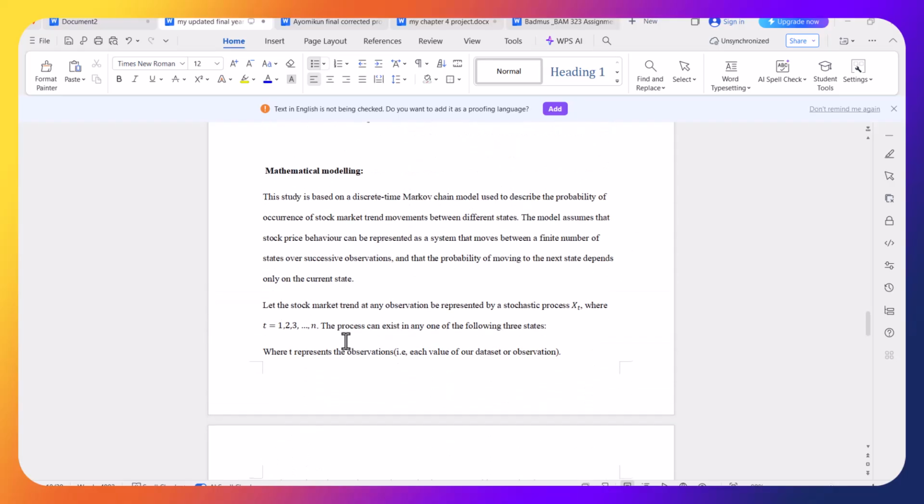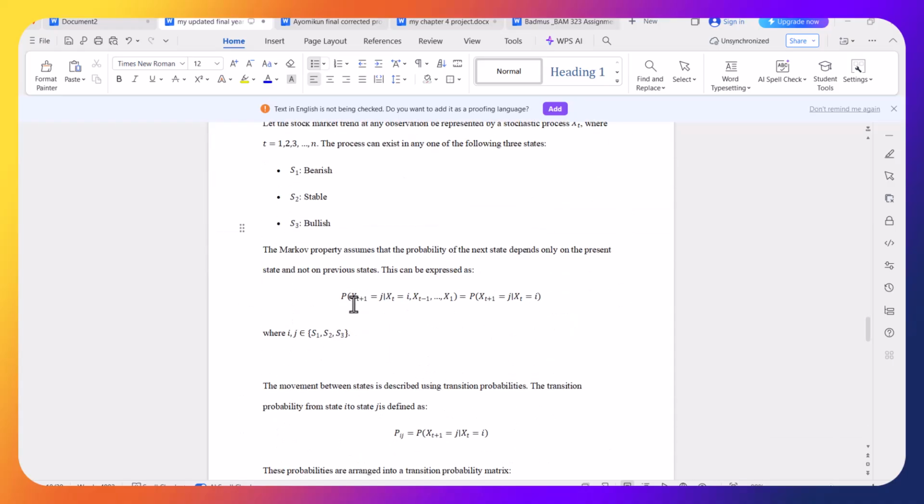As you can see, these are the three states. This is the Markov chain mathematical model. Xt+1 is the next day. Like I said, Markov chain is another type of time series analysis, but this one is memoryless and stochastic. So this is Xt+1, where t+1 is the next stage, equal to j, given that the previous day is equal to i. So t+1 can be tomorrow, and given that Xt equals i is today's returns or today's occurrences.